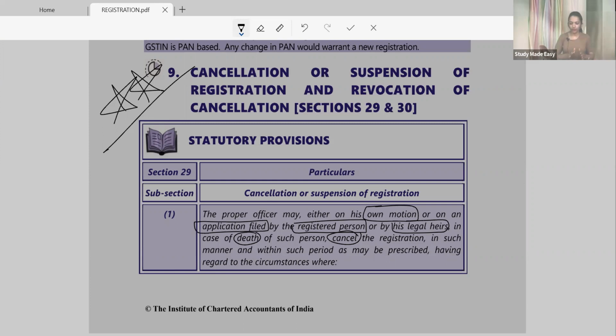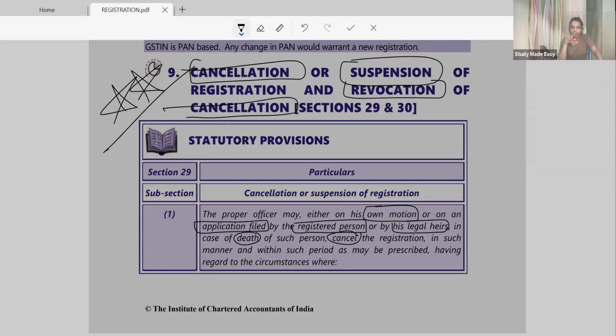Focus here. Now you have applied for registration, and you have amended the registration. Now it is the turn for cancellation of your registration or suspension of registration or even revocation of cancellation. First of all, they can cancel your registration. They can even suspend your registration for some time, for 15 days, 20 days, as the case may be.